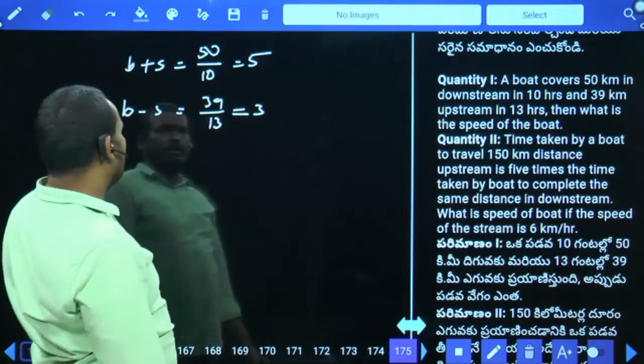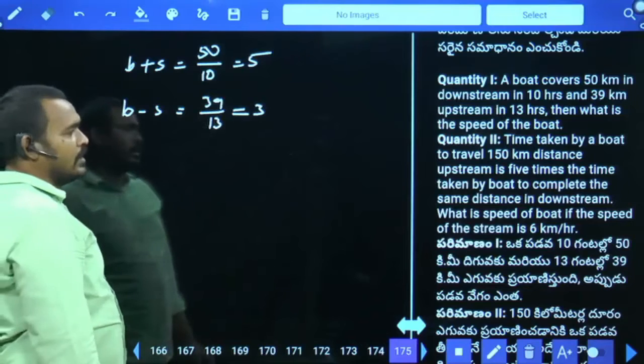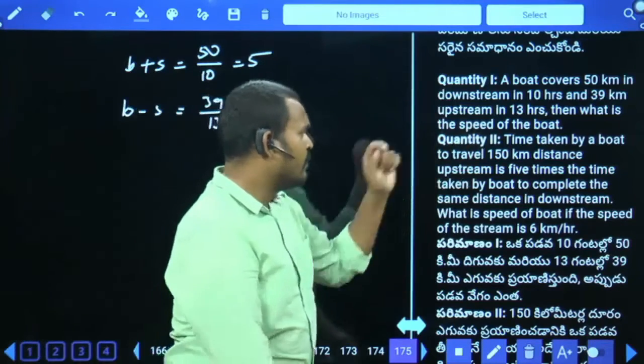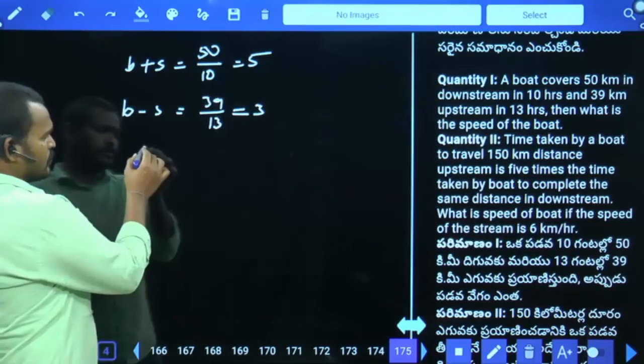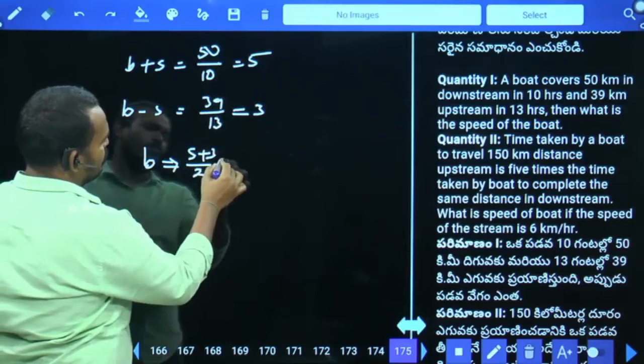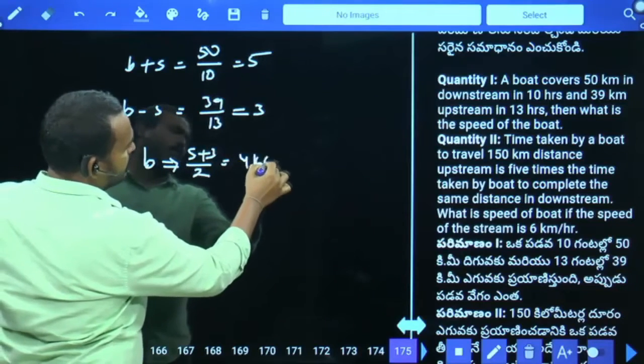Speed of the downstream is 5 km per hour. Speed of the upstream is 3 km per hour. And what is the question? Find the speed of the boat. Speed of the boat means it will be 5 plus 3 by 2 equal to 4 km per hour.